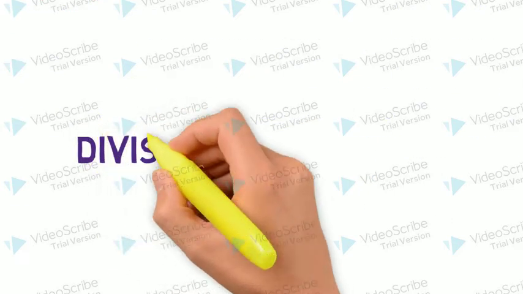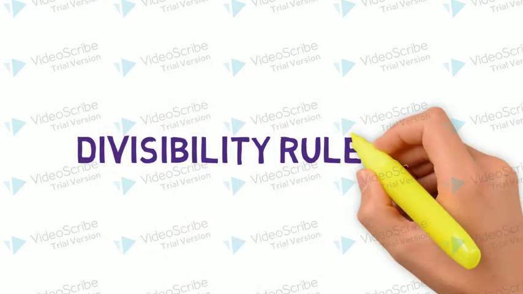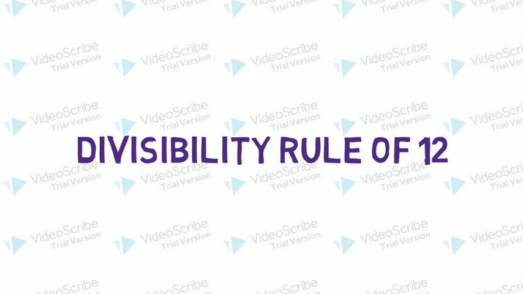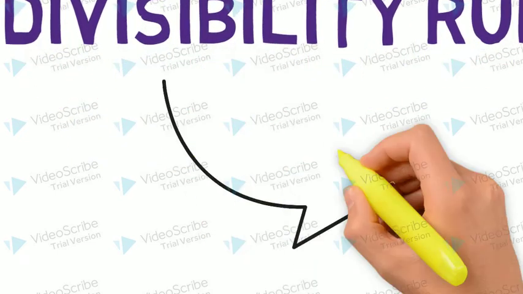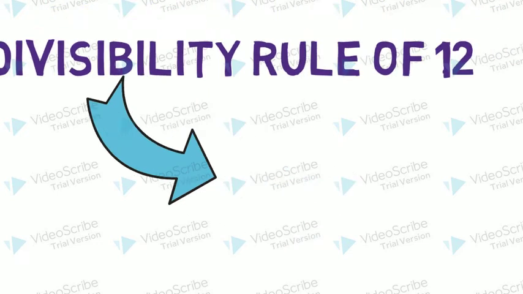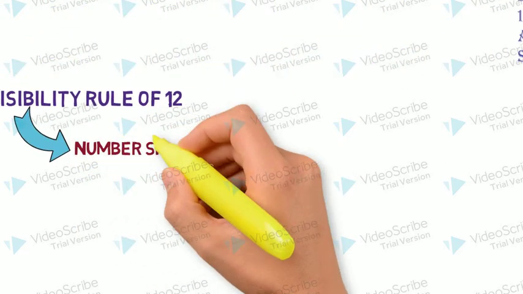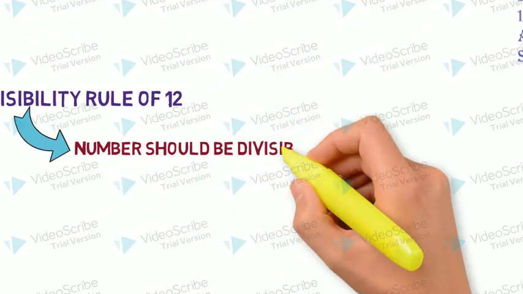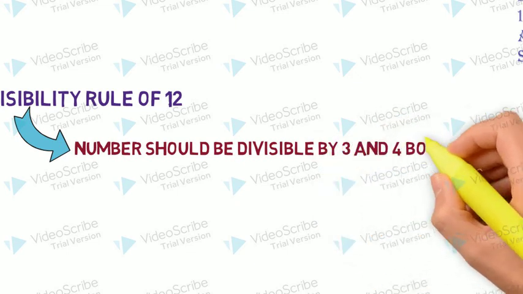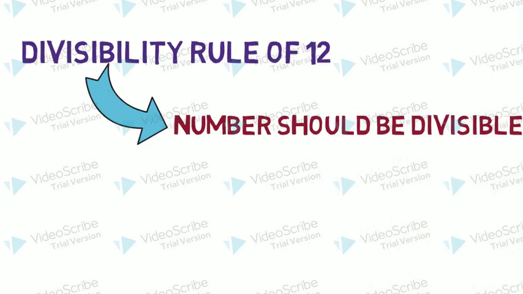Let's talk about divisibility rule of 12. Let's see what this rule says. 3 times 4 is 12. That means the number should be divisible by both 3 and 4. Let's see an example.